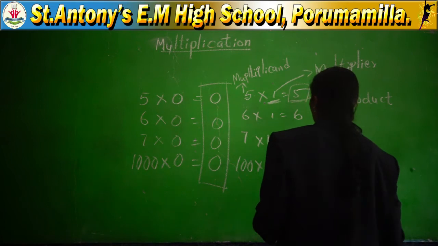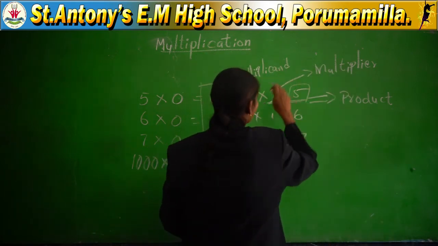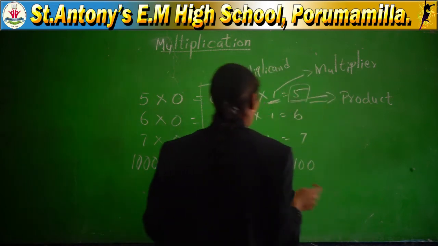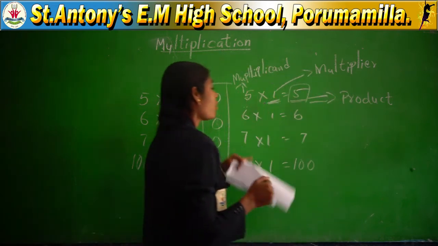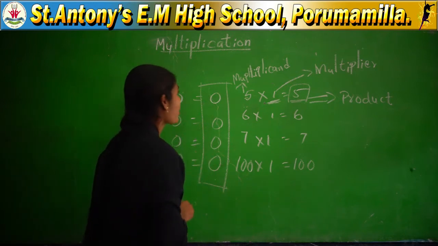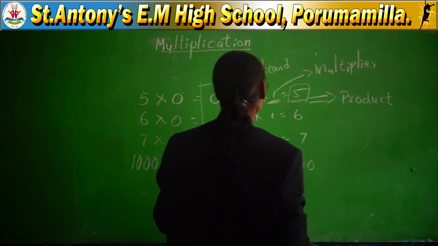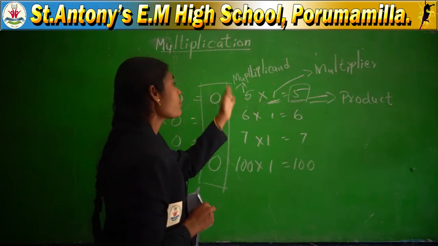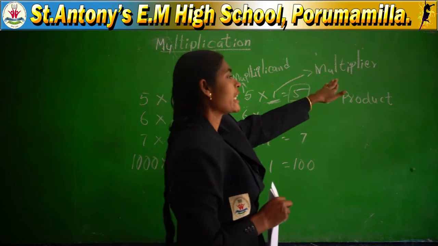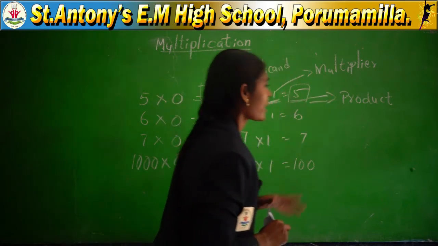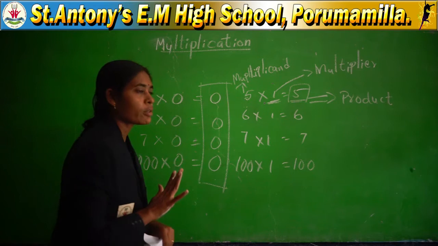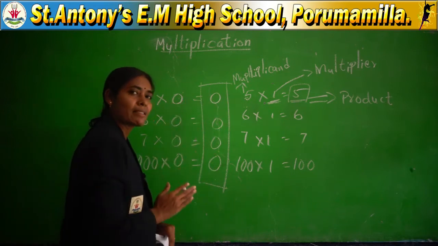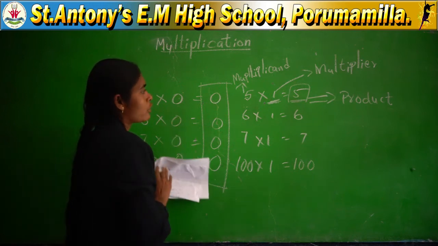In multiplication, the first number is the multiplicand, the second one is the multiplier, and the last one is the product. Product means what you get as the answer. The number being multiplied is the multiplicand, and the number with which you are multiplying is called the multiplier. The answer should be the product.